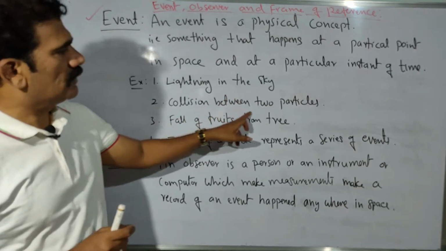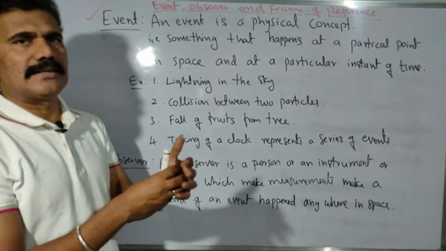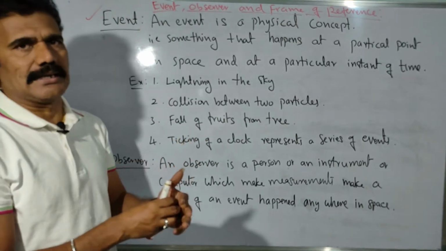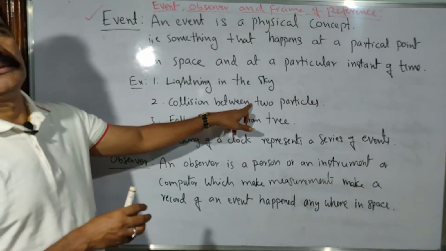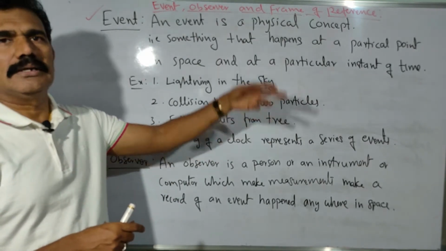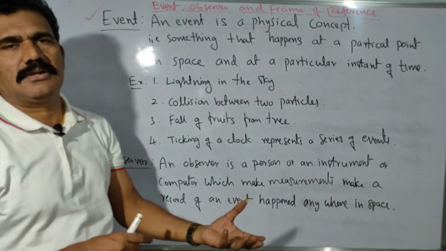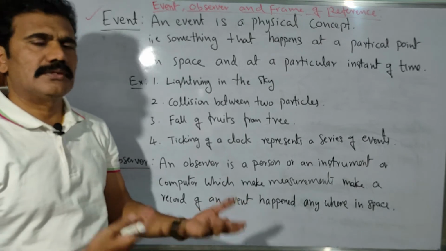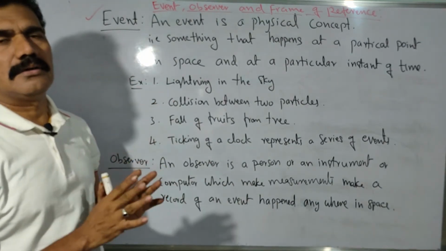Similarly, collision between two particles: suppose two particles are moving together and collide with each other, it happens at an instant, isn't it? At a particular instant it happens, so that is actually called an event. And similarly, the fall of fruits from a tree. Let's say you consider a fruit falling from the tree, it happens at a particular time, an instant of time, so that is the thing called an event here.